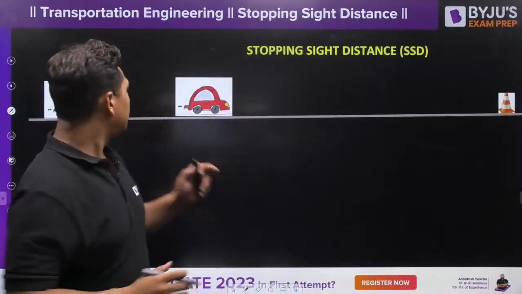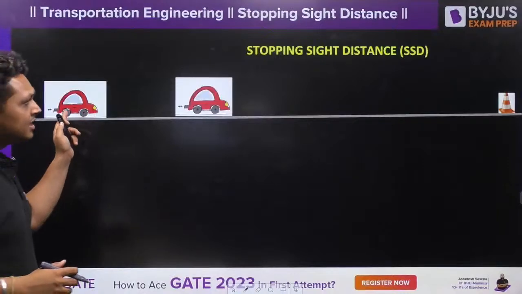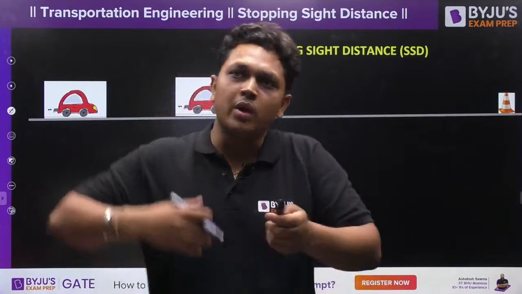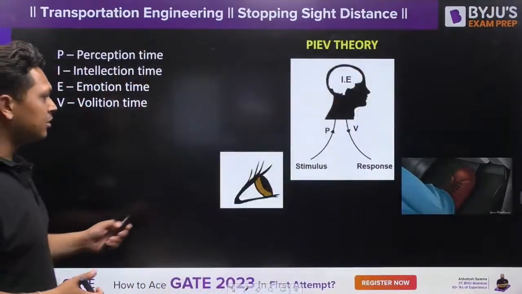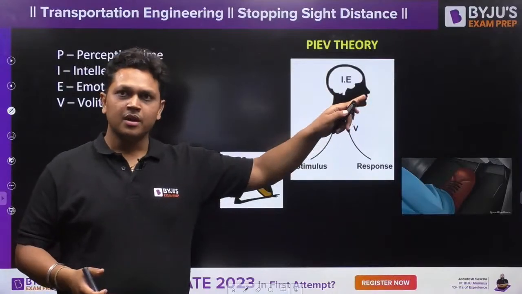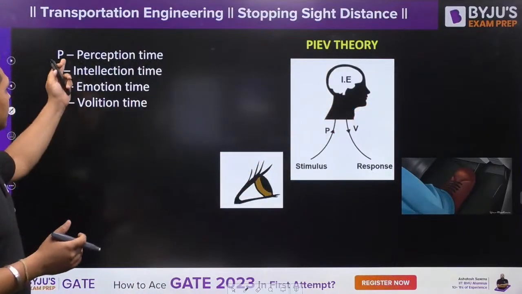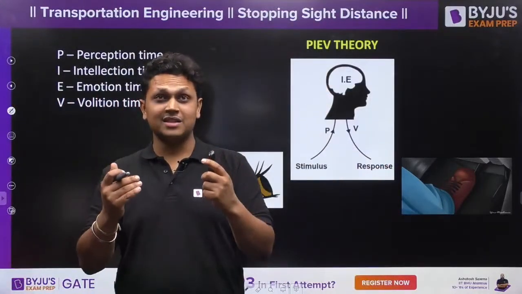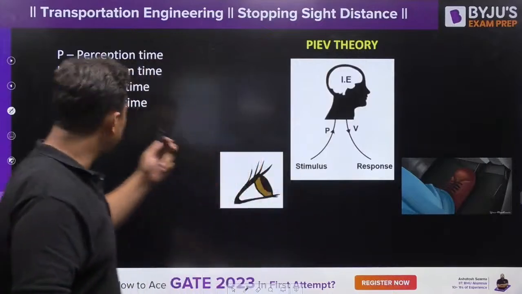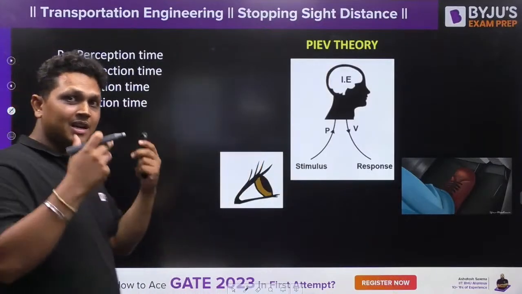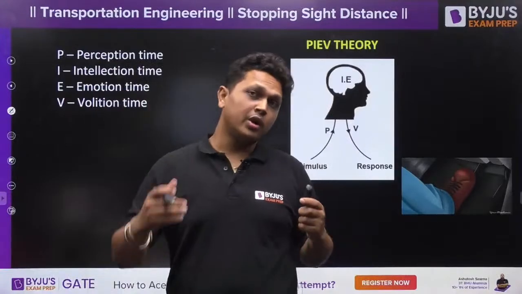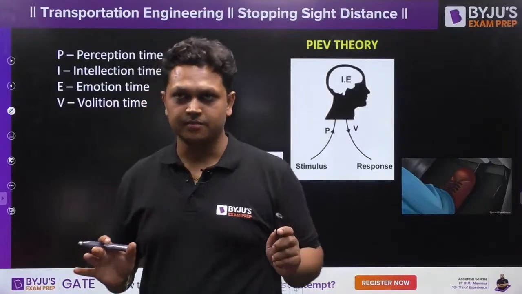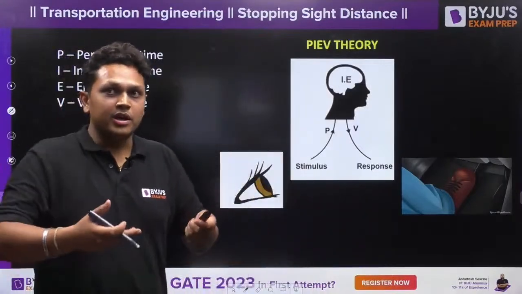As soon as the driver sees the object, a certain amount of time is required to act. Once you see the object, your brain perceives it. After perceiving, your brain understands the situation, doing some intellection work. After intellecting, he understands that you are going to collide with that object unless you apply a brake. So you will act upon it, you will have some emotion.